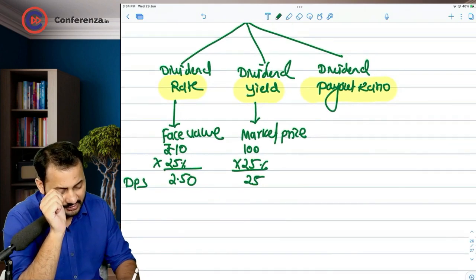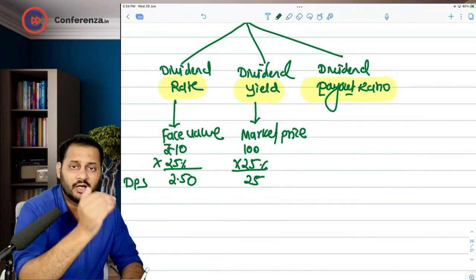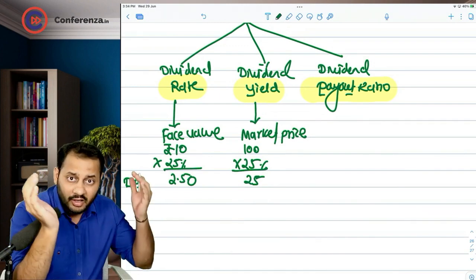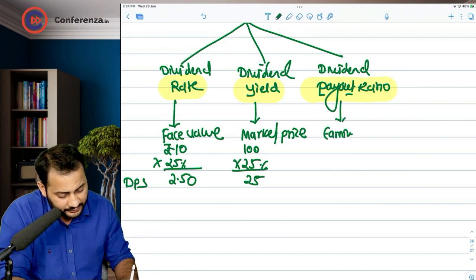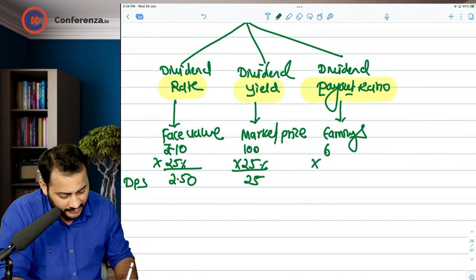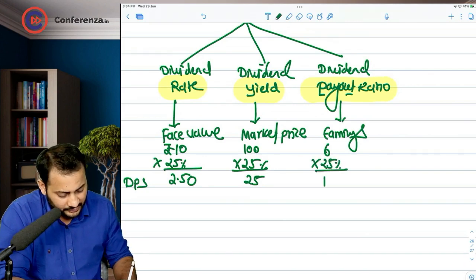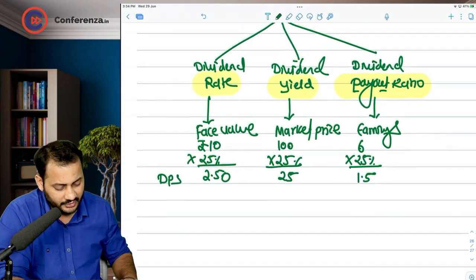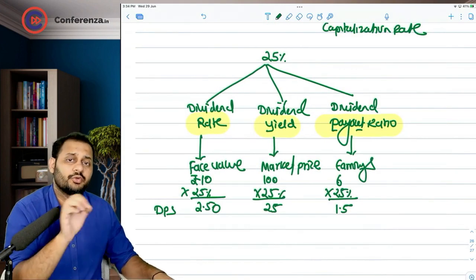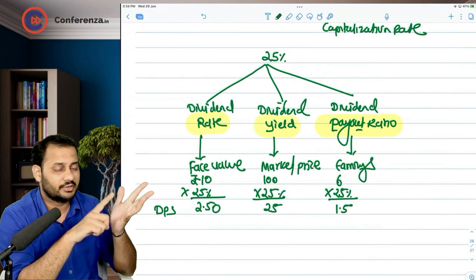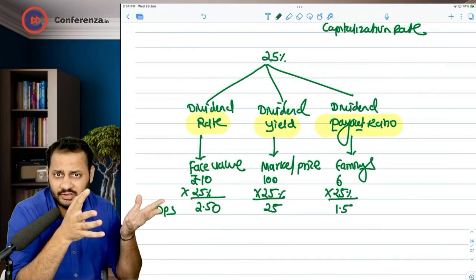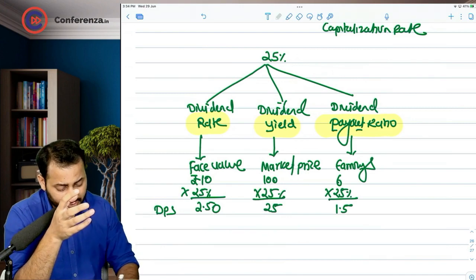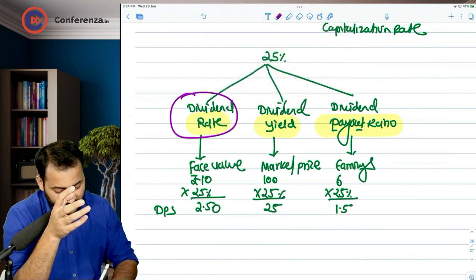But if the question says dividend payout, that means giving out from where? Earnings, sir. So payout ratio is always calculated on earnings. Let's say your earning per share is 6 rupees in this question, and you are paying out around 25%. That means 1.5 rupees will be your dividend per share. So it depends upon question to question whether they are asking 25% as the rate, yield, or payout ratio. If nothing is given in the question, we are going to assume it as dividend rate.